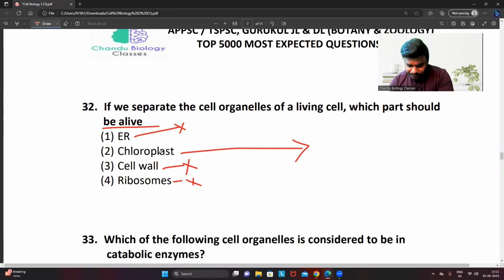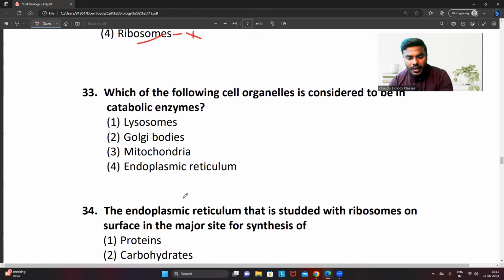Why? Because chloroplasts contain the pigments. They are trapping the sunlight. You know, right? Sunlight is the major source of energy for each and every cell and each and every organelle. Correct? So ER, cell wall, ribosome, they never trap any kind of energy actually. So that's why the chloroplast will be alive, not to get confused with that. Hence the correct answer is number 2.